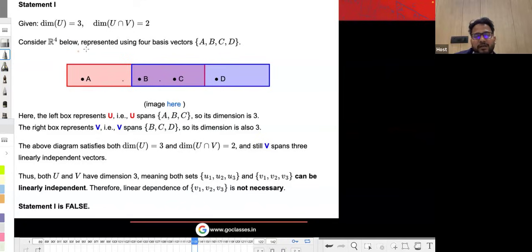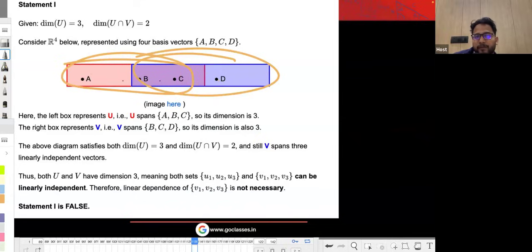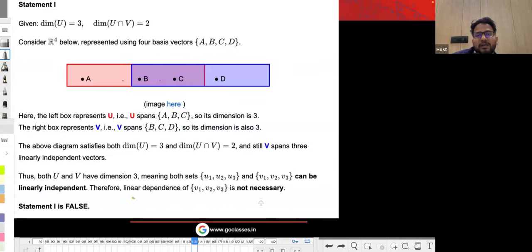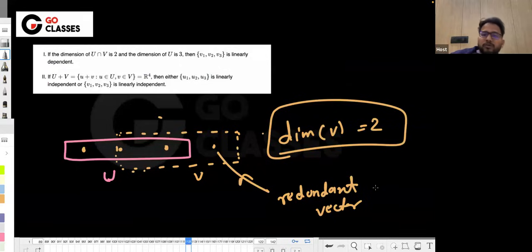I've not seen any other place where these things are explained in this way. So basically, this is U, and V is this, where this could be redundant, right? So the linear dependence of v1, v2, v3 is not necessary, because this could be the redundant vector. So that's why this is false. This statement is false.